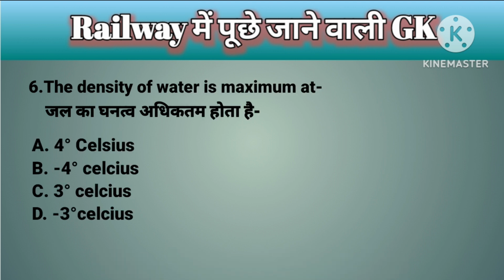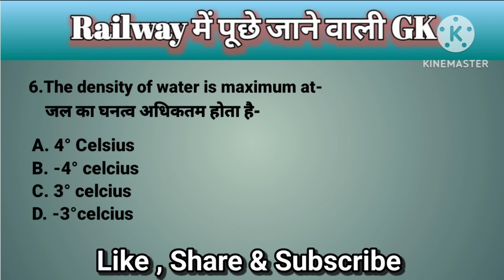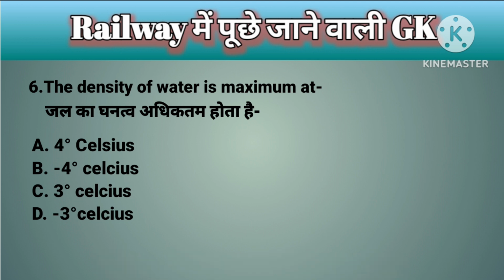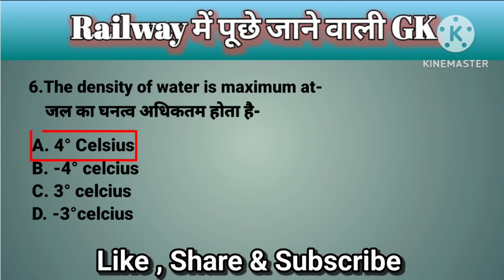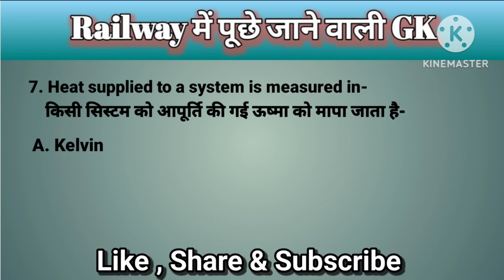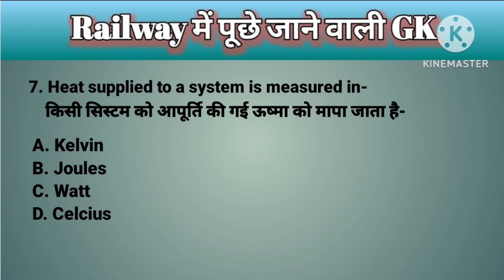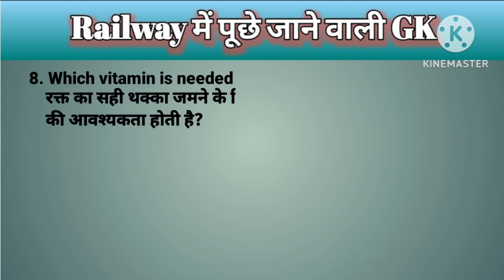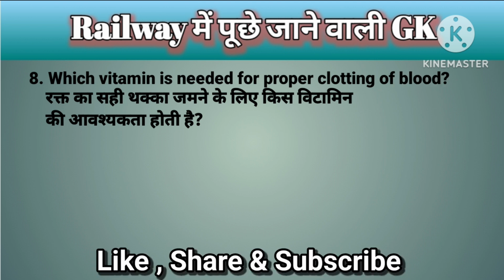A. 4 degrees Celsius, B. -4 degrees Celsius, C. 3 degrees Celsius, D. 3 degrees Celsius. The correct answer is option A. 4 degrees Celsius. Question number 7. Heat supplied to a system is measured in A. Kelvin, B. Joules, C. Watt, D. Celsius. The correct answer is option B. Joules. Question number 8. Which vitamin is needed for proper clotting of blood?